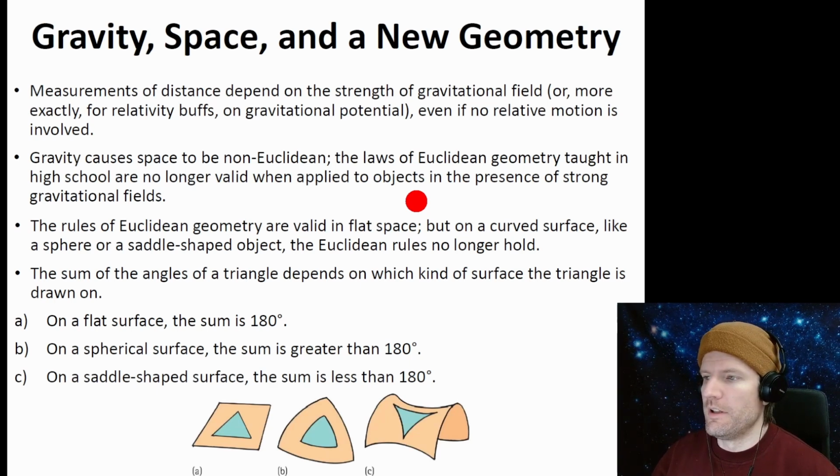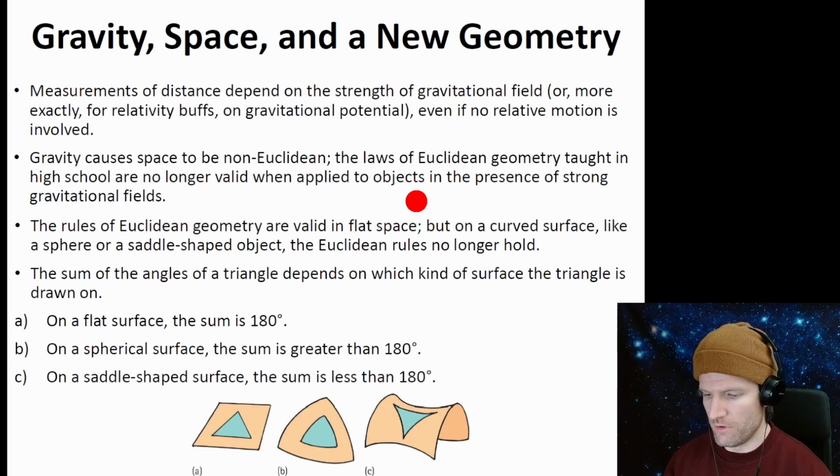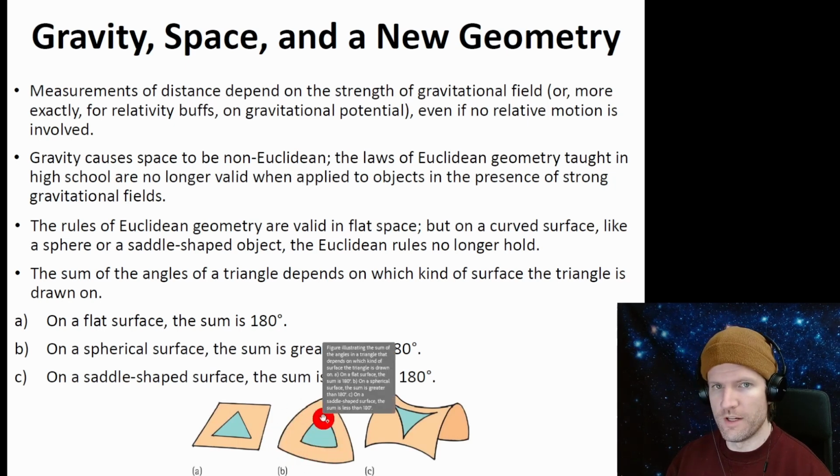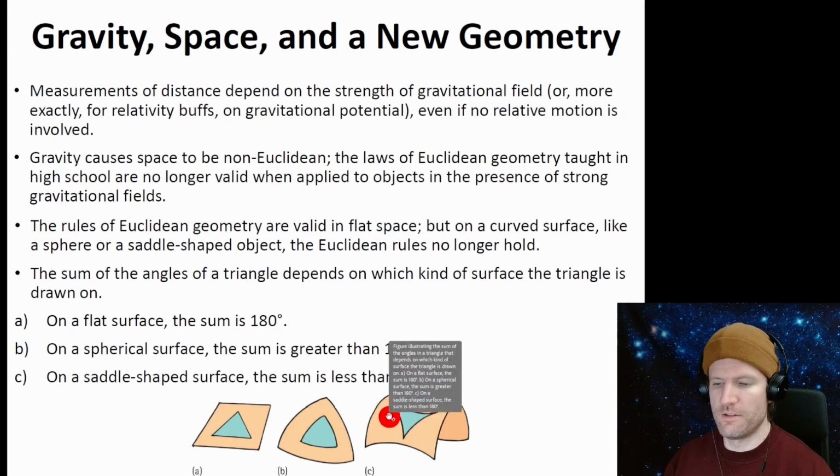we live in a Euclidean world where everything makes sense. So right angles, squares have right angles, triangles, angles add up to 180, and everything is flat. However, we don't live in that world. We live in a world where the space-time we live in is actually not flat and warped. So if this is flat space-time here, these triangles' angles add up to 180. But in this warped space-time here, these triangles add up to more than 180, those angles. And in this space-time, the triangles' angles add up to less than 180.